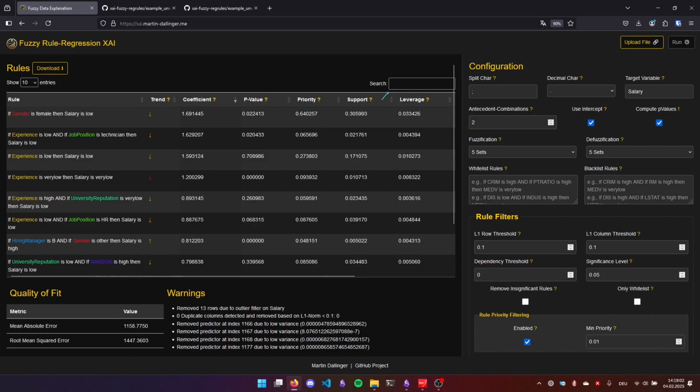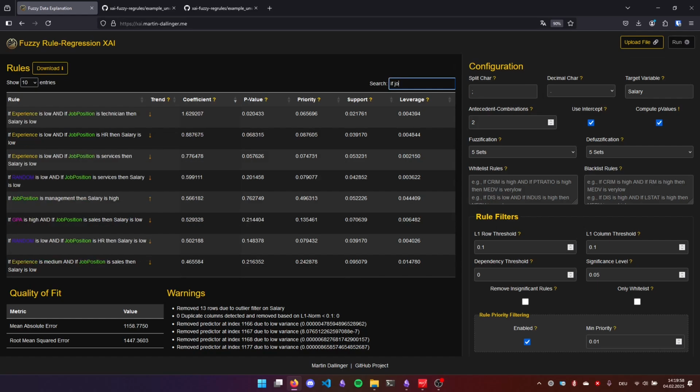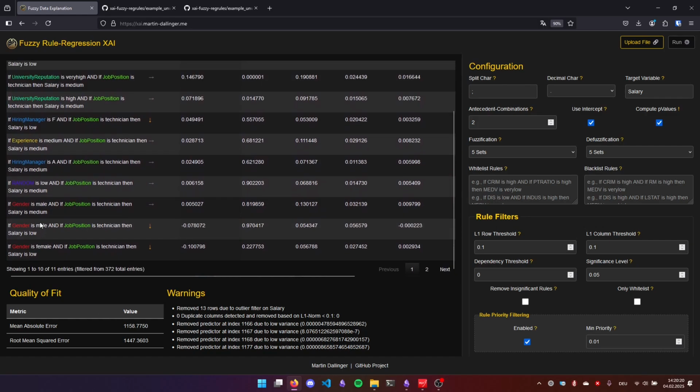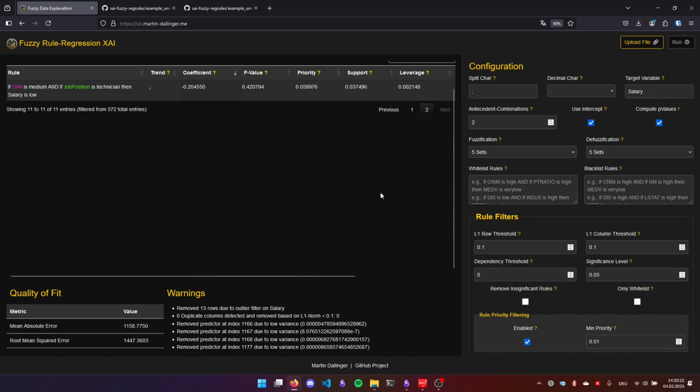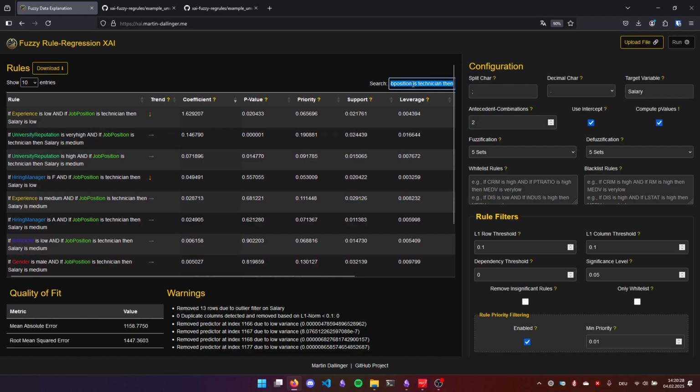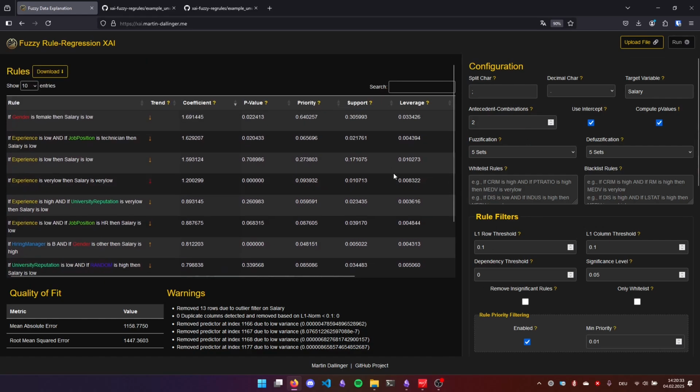Of course, you might also want to search some rules. This is possible up here. So we can also see what happens to technicians. If job position is technician, we already see it. If experience is low and if job position is technician and salary is low, you might also get more hits. In this case, it didn't change anything. Okay, in this case, we mainly have compound rules about technician. We don't have rules only having the technician, for reasons I will come to later when we analyze the configuration.